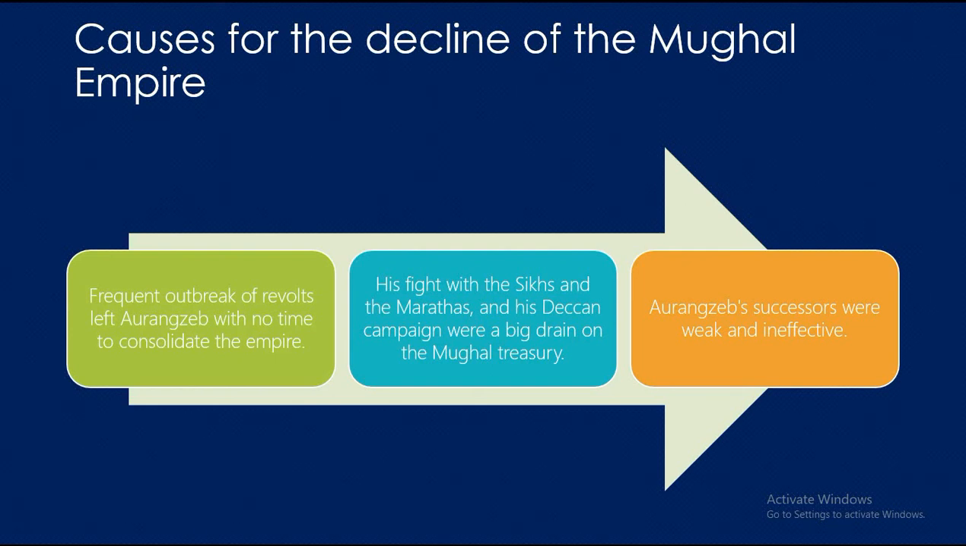Aurangzeb's successors were weak and ineffective. They left the affairs of the empire in the hands of their nobles and governors. Many of these governors established independent kingdoms, which then became rebel centers of power.